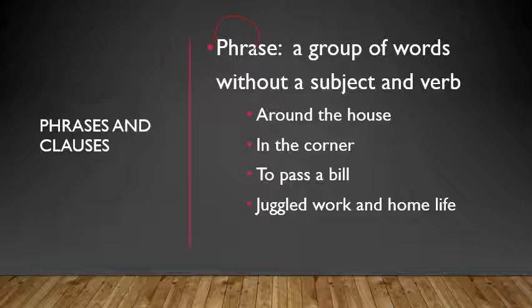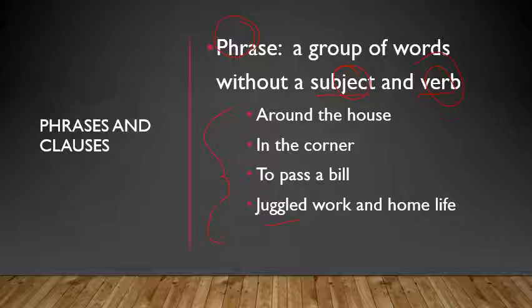So a phrase is a group of words that does not have a subject and a verb. Okay? A phrase is a group of words without a subject and a verb. All right? So let's look at some of these different phrases here. We have around the house. Around the house, there is no subject, there is no verb. So it is a phrase. In the corner, to pass a bill, juggled work and home life.